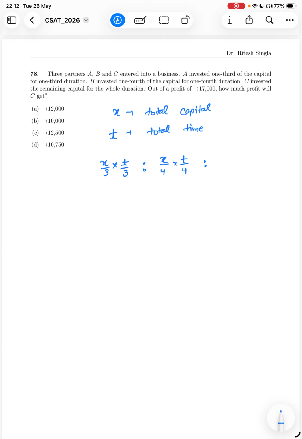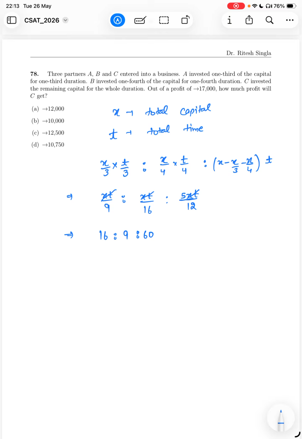And for C, you have invested the remaining capital for the complete time. So basically, what do we have? Xt upon 9 ratio xt upon 16 ratio, it is 12 minus 7, 5x upon 5xt upon 12. Or if I rationalize it, it will be 16 ratio 9 ratio 60.